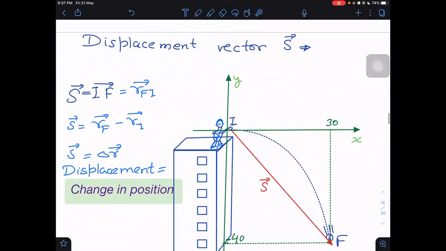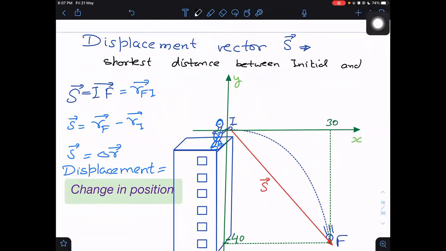Next is another important vector which we use in physics, displacement vector. What is the meaning of displacement? Displacement is nothing but, we can say, just the shortest path between initial and final position. In this, I will be representing F for the final position and I for the initial position.